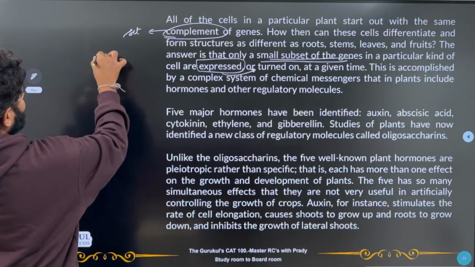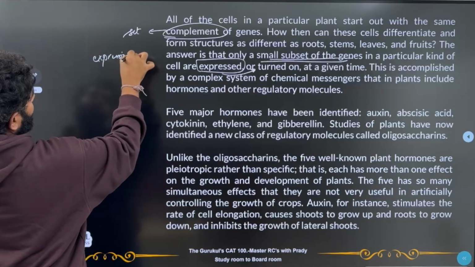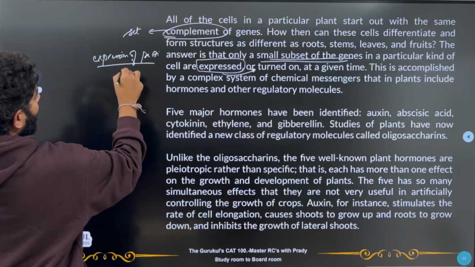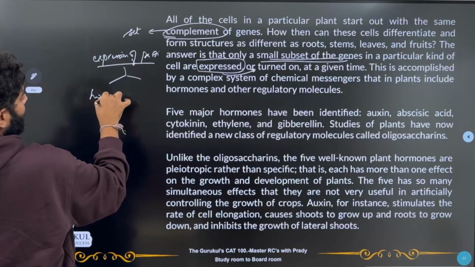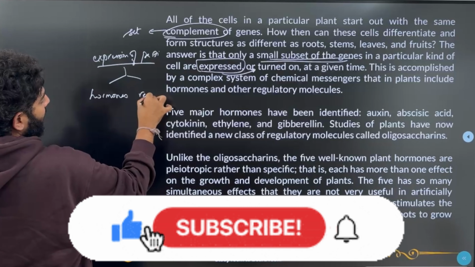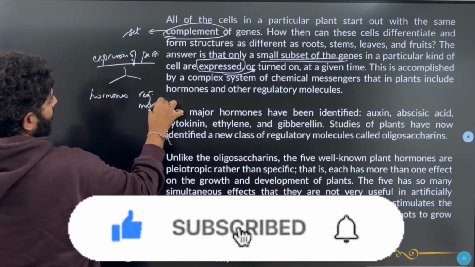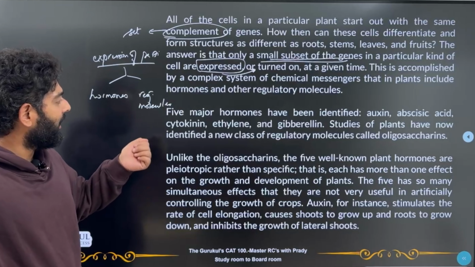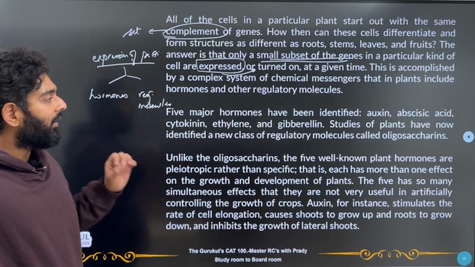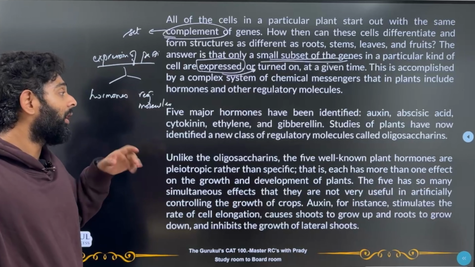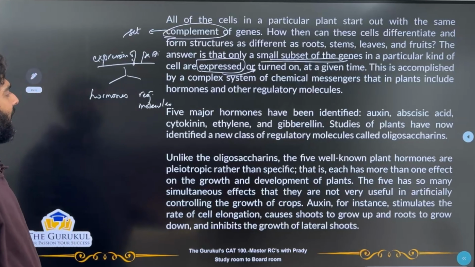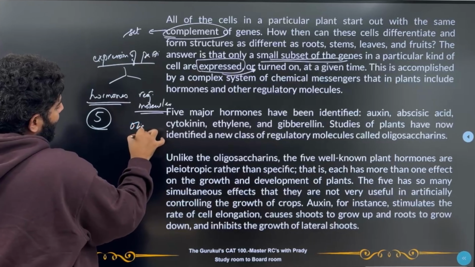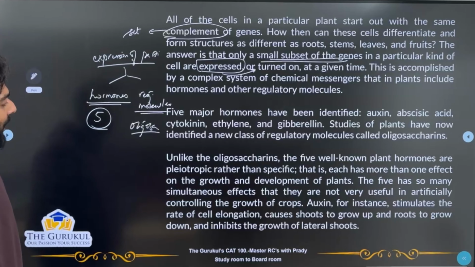So, this expression of a particular kind of genes happens due to hormones and regulatory molecules. These are the two things. Now, 5 major hormones have been identified: auxin, abscisic acid, cytokinin, ethylene, and gibberellin. Studies of plants have now identified a new class of regulatory molecules called oligosaccharides. So how many hormones? 5, and these regulatory molecules are oligosaccharides. That's what's being told to us.